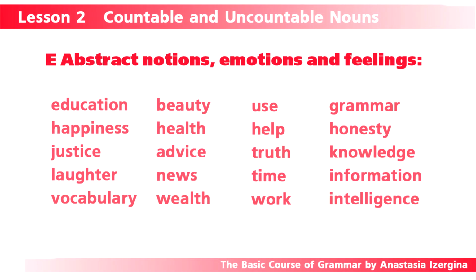Group number 5 are emotions and feelings as well as abstract notions such as advice, happiness, information, laughter, vocabulary, beauty, health, intelligence, news, weather, education, help, justice, time, work, grammar, honesty, knowledge, truth, use.